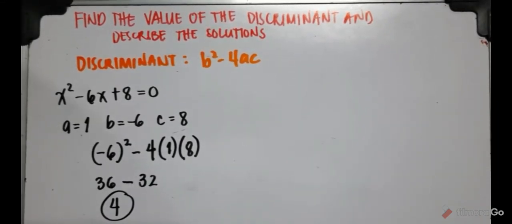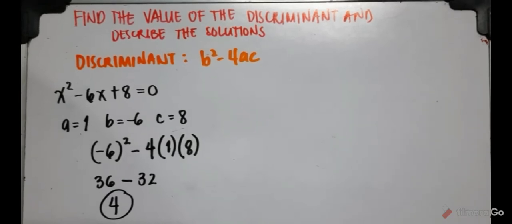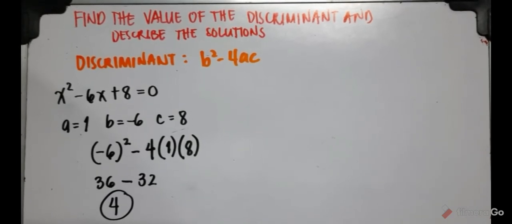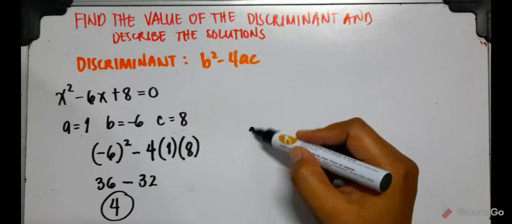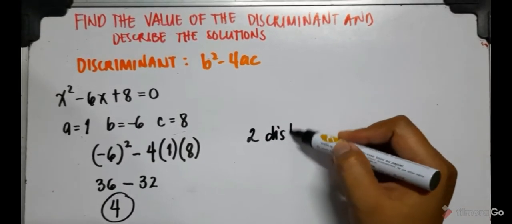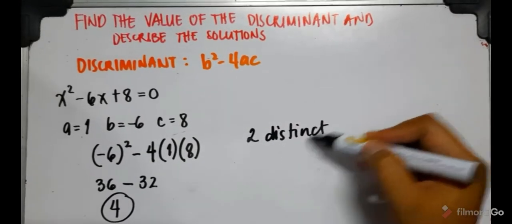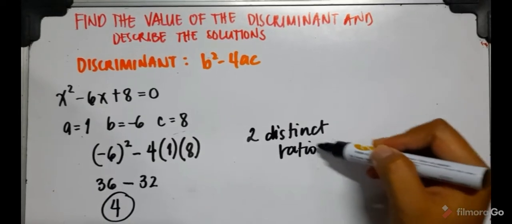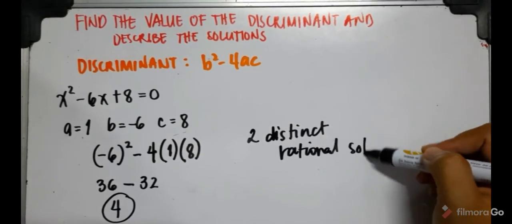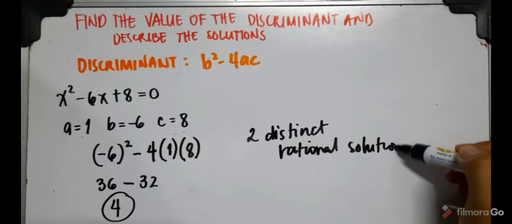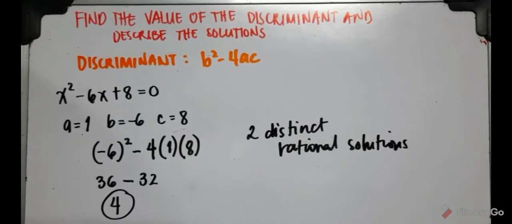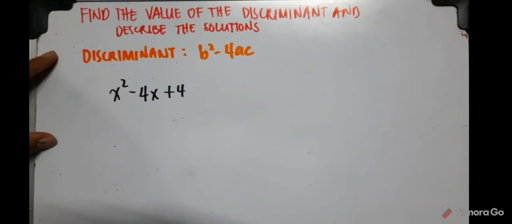So what will be the nature of the solutions if we have a perfect square? As we all know, we will have two distinct rational solutions. That's it. Find the discriminant and then we describe the solutions.